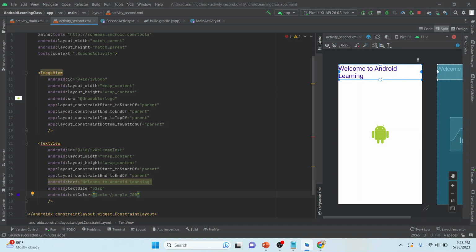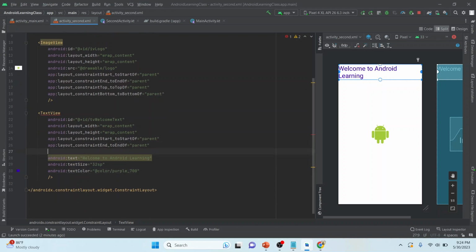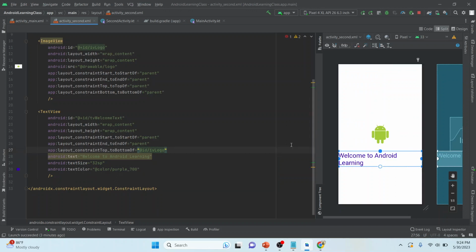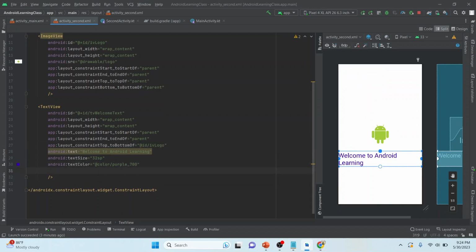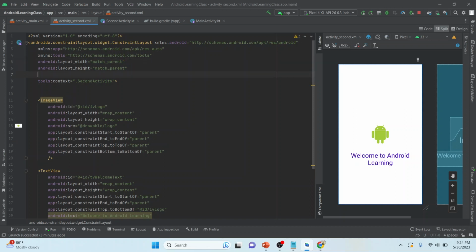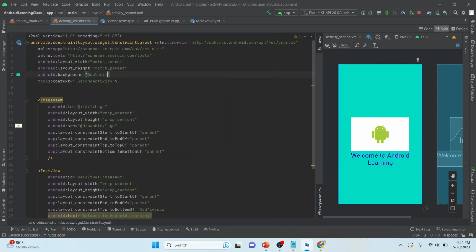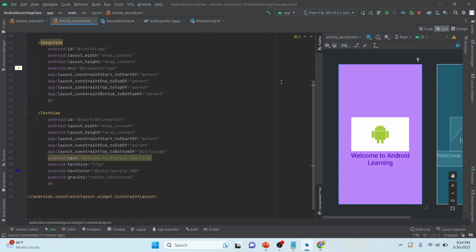Now I want this text to be placed between the image. So I am constraining this text vertically. I want this text to be top to bottom of my image. Let me give it the gravity, center horizontal. So you can see this is welcome to Android learning. In order to make it more beautiful, let me give it a background as well. We can add it as purple 200. Now we have designed our second screen as well.